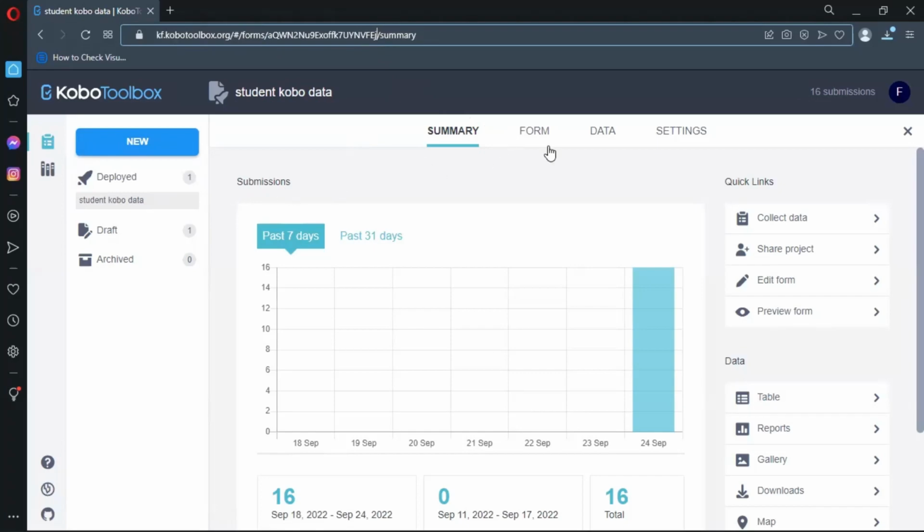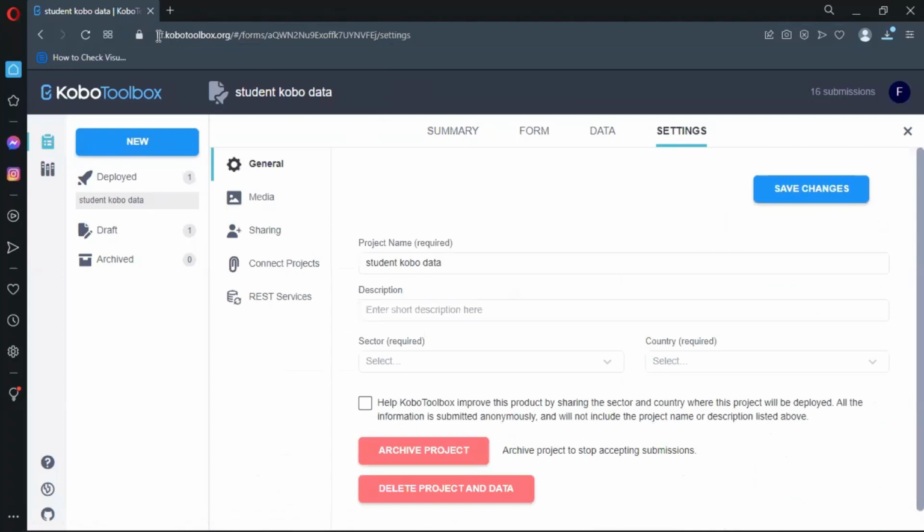If I go to Settings, you see that the UID number does not change, only the ending changes.